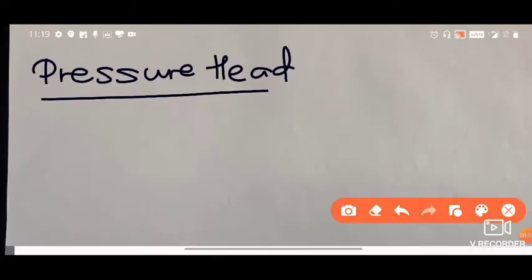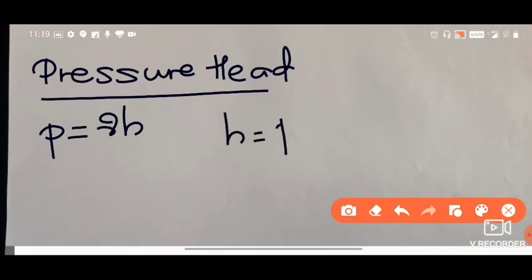So we need to learn about the pressure head. From the equation of pressure, we know that pressure is equal to gamma into H plus atmospheric pressure, but when we are assuming gauge pressure, this is the equation. Pressure head is given by P by gamma. It means the height of liquid that is required to cause a particular pressure.